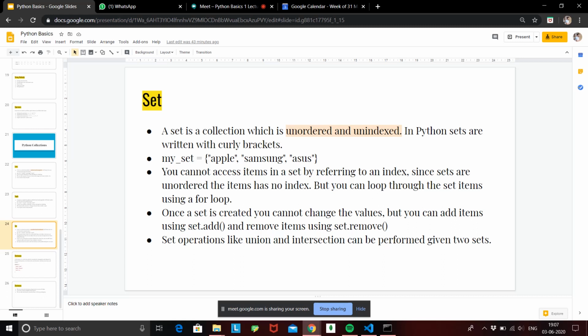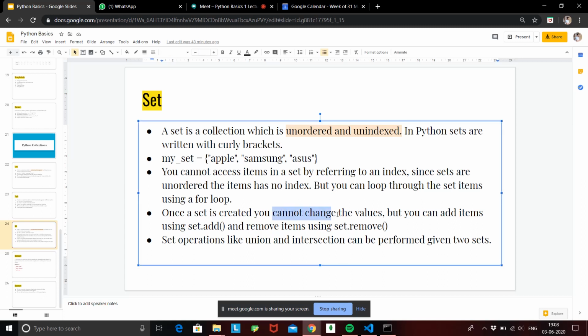Once a set is created, you cannot change the values. Again the tuple property comes into the picture. But a set gives you the freedom to add items using the add method and remove items using the remove method. Set operations like union and intersection can also be performed.